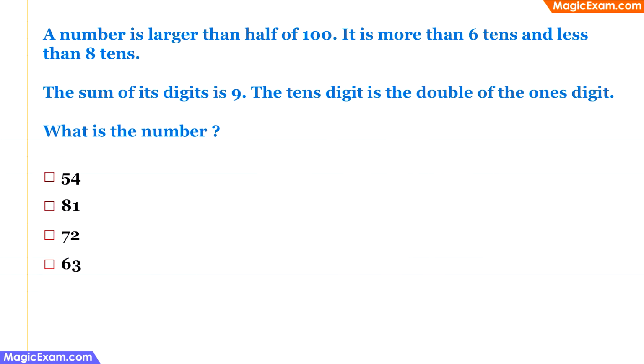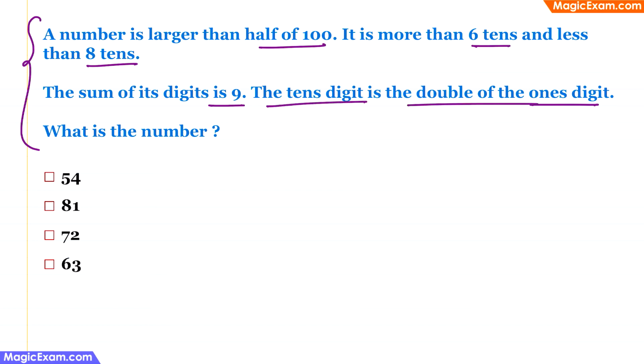A number is larger than half of 100. It is more than 6 tens and less than 8 tens, and the sum of its digits is 9. The tens digit is the double of the ones digit. So what is the number? Now there is a lot of information given in this question, but let us start eliminating some of the answer choices using some of the easiest bits of information that is available. Now it says that the tens digit is the double of the ones digit. So the tens digit has to be the double of the ones digit.